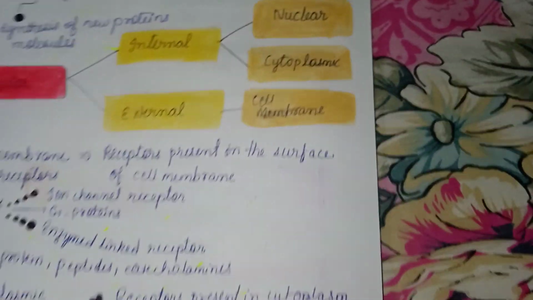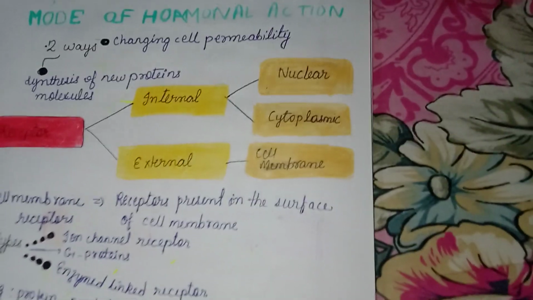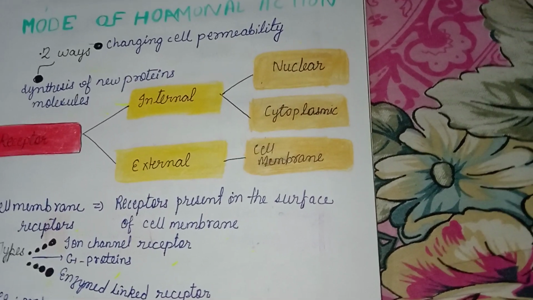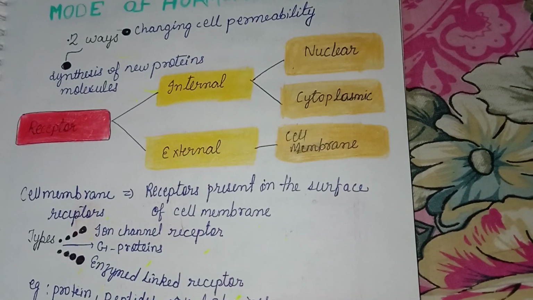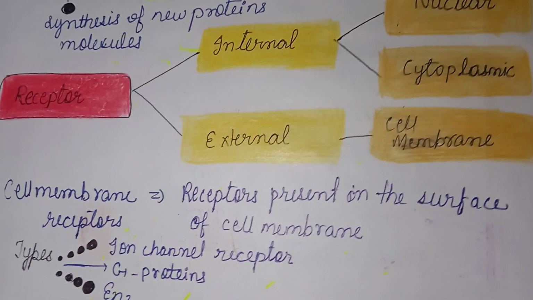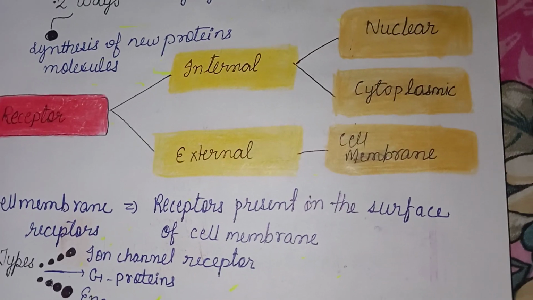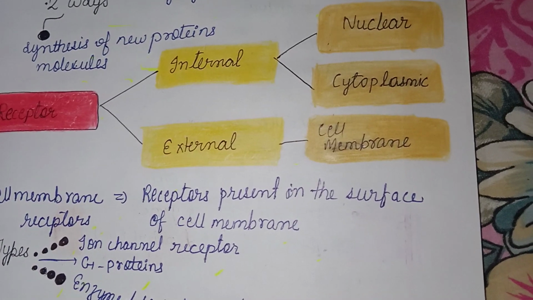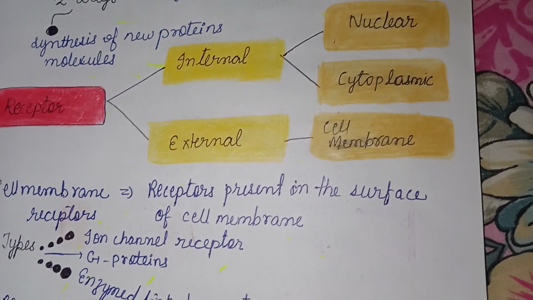Now, what are the modes of hormonal action? There are two types of modes. First one is changing the cell permeability. Second is synthesis of new protein. See, here is a receptor, which is divided into two parts: external and internal receptor. And the internal one is divided into two parts: nuclear and cytoplasmic receptor.